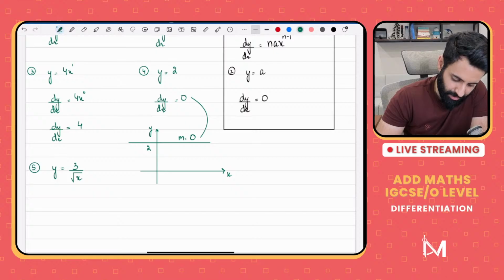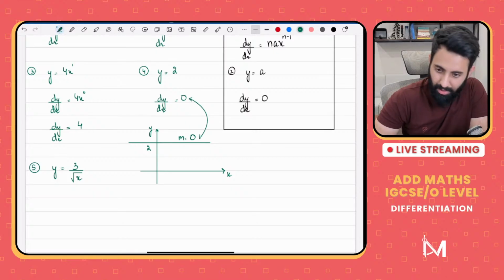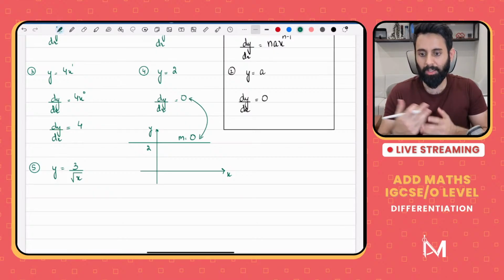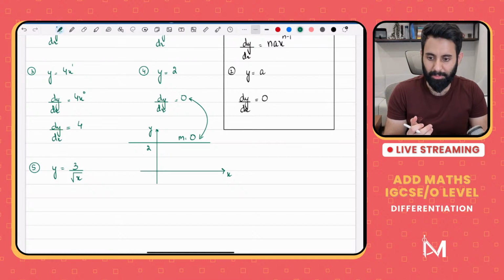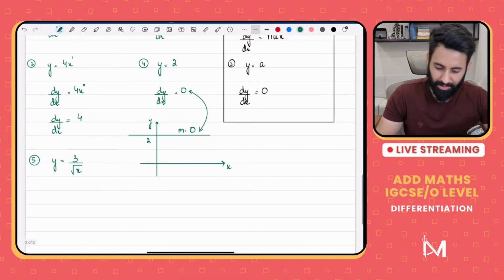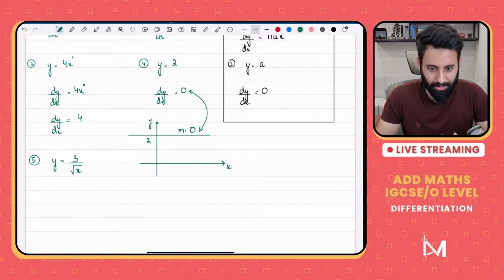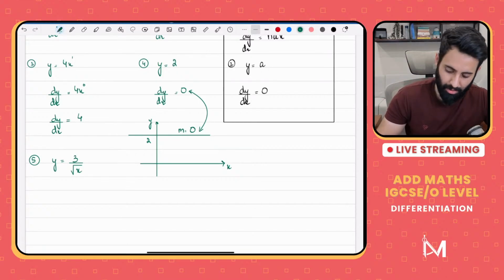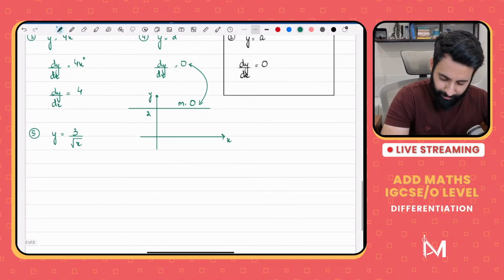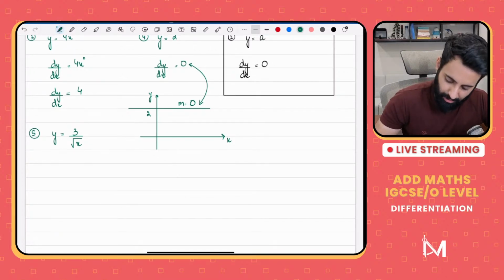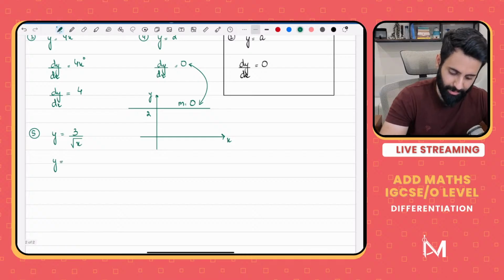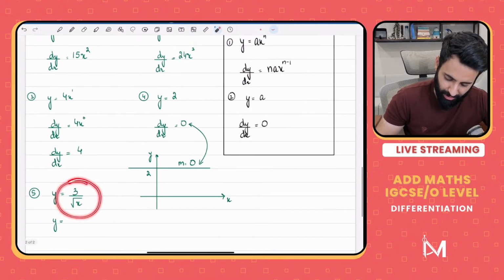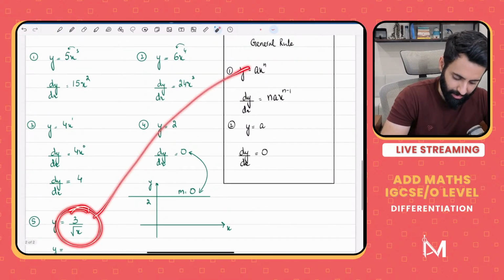So differentiation is also telling us the same thing, that its gradient is equal to 0. There is an algebraic explanation behind it and a logical explanation behind it. So it's a horizontal line, which means gradient 0, and even if you apply the rules of differentiation the way that you would differentiate any other function, we get 0 again. Anyway, in order to differentiate this, there's no point in using quotient rule. What I would prefer is to write this as a power function, meaning I'm going to somehow take this and turn it into this.